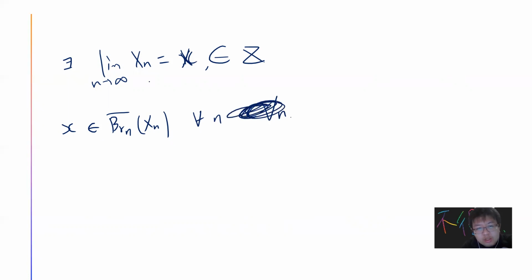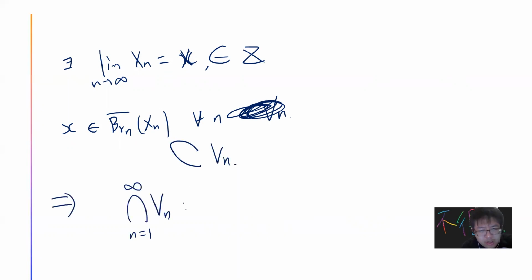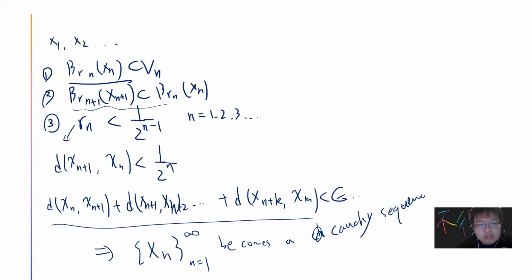Right, because each x_n belongs to this ball B_{r_n}, and its limit point becomes in its closure, and this closure of B_{r_n}(x_n) is a subset of V_n. So which tells you that if you take the intersection from n from 1 to infinity, it is non-empty, right? Because for each n, for each small ball, there's a point x which lies in every one. So if you take the intersection of all these V_n, it gives you non-empty. Okay, so this is our lemma.